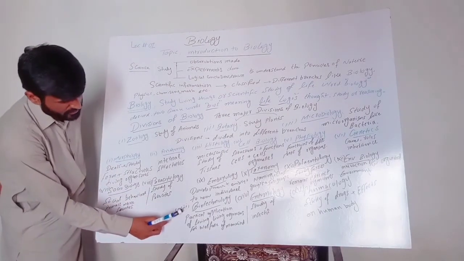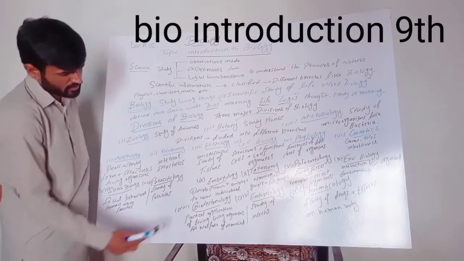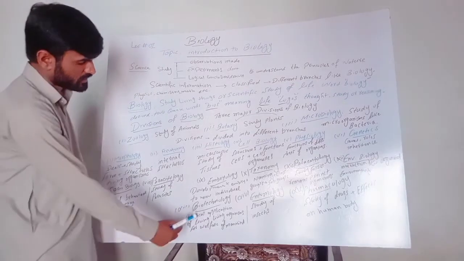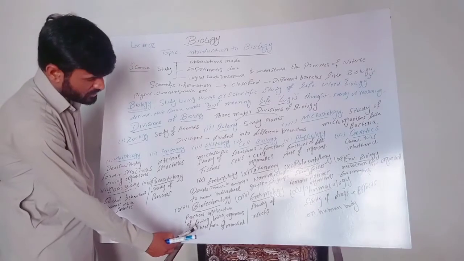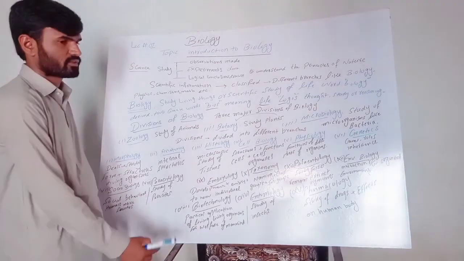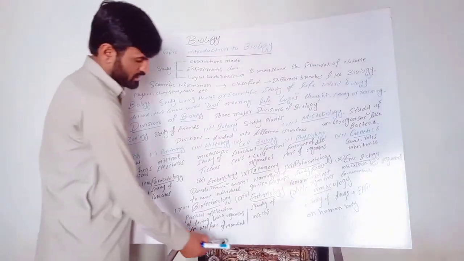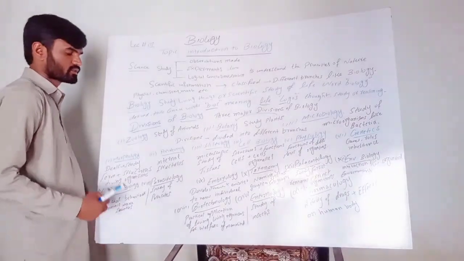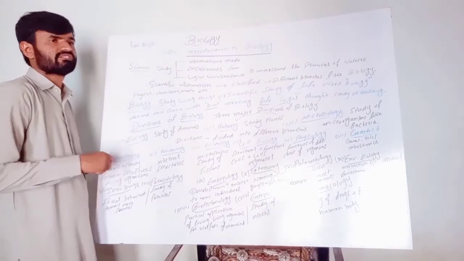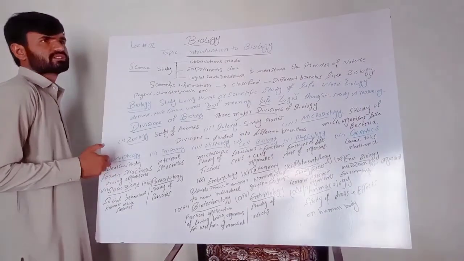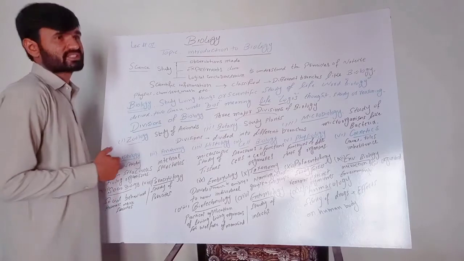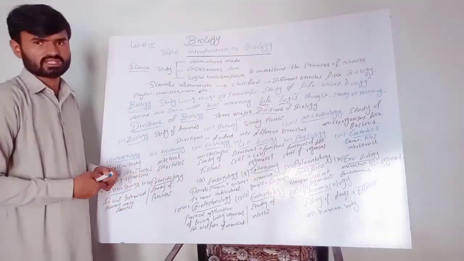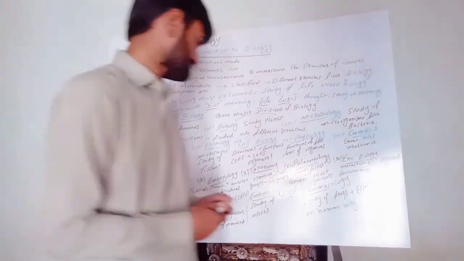The next branch of biology is biotechnology. Biotechnology is the practical application of living organisms to make substances for the welfare of mankind. In biotechnology, we use living organisms and make some substances which are helpful or useful for mankind.